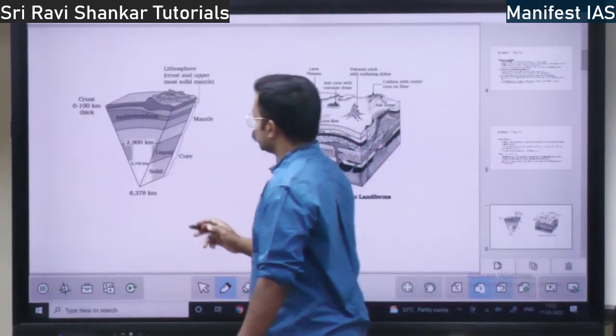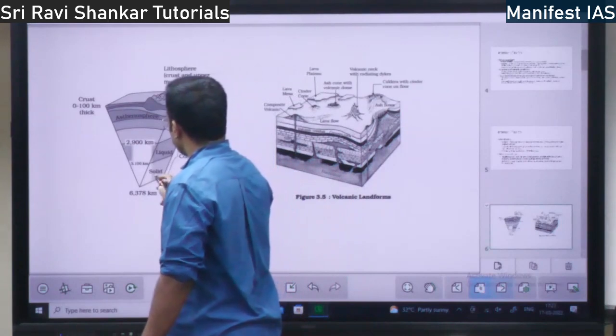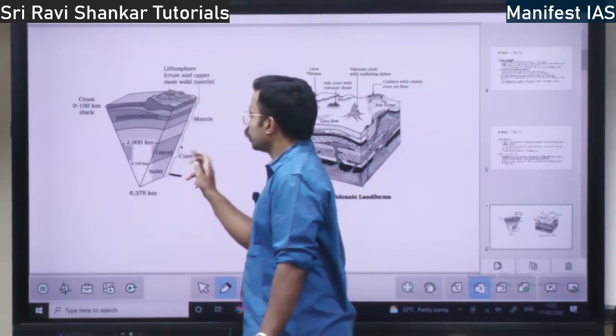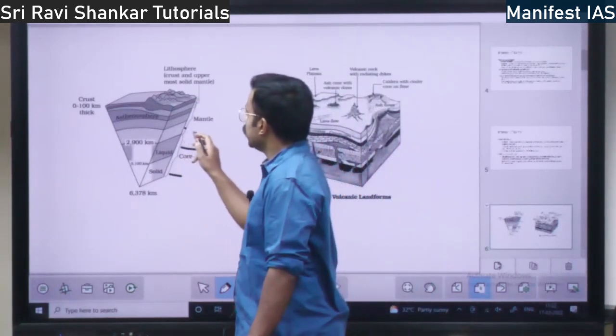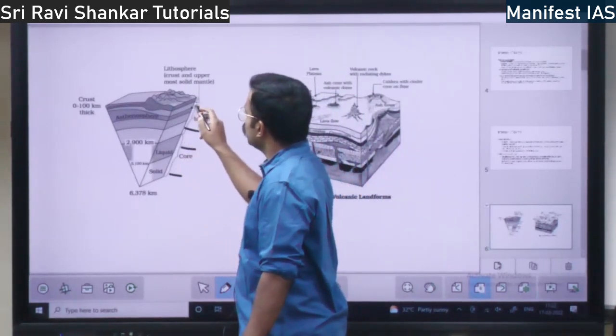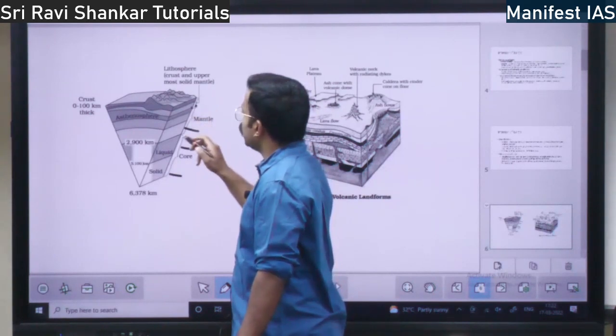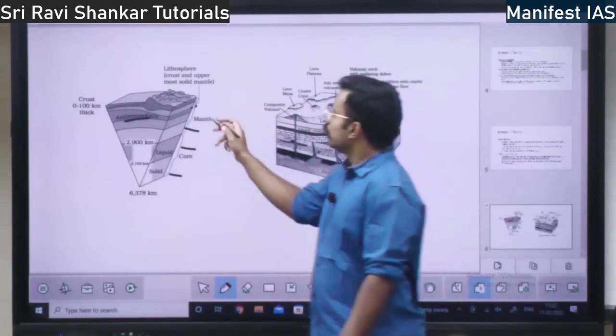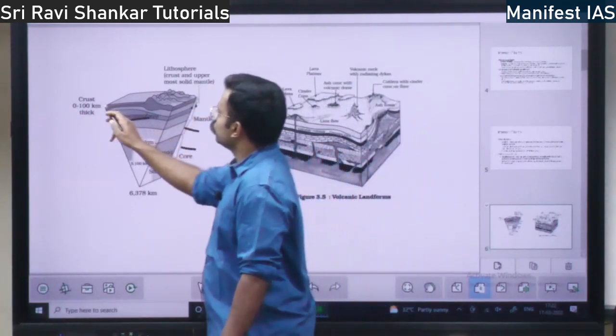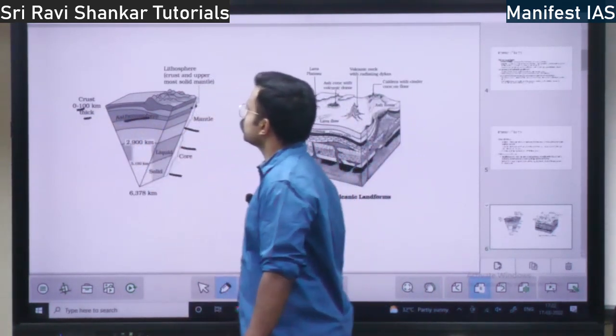So this is the structure of the earth. The inner core is solid, the outer core is liquid, right? And you have the mantle. This is the inner mantle, and this portion forms the outer mantle. Here you have the asthenosphere, right? So above this you have the crust. The topmost layer is called the crust.